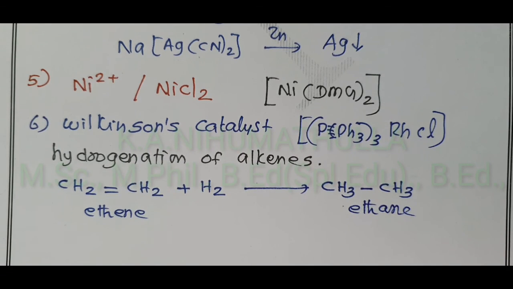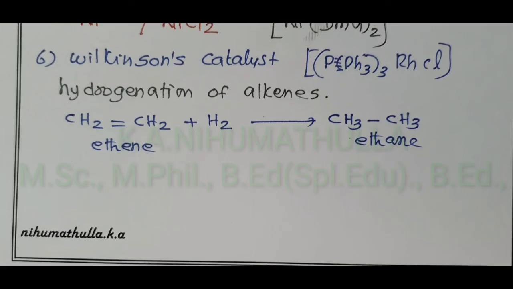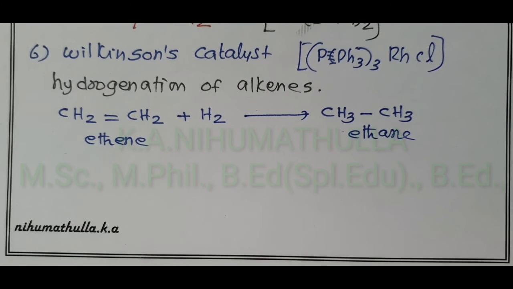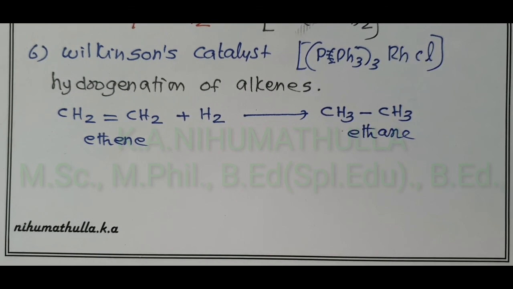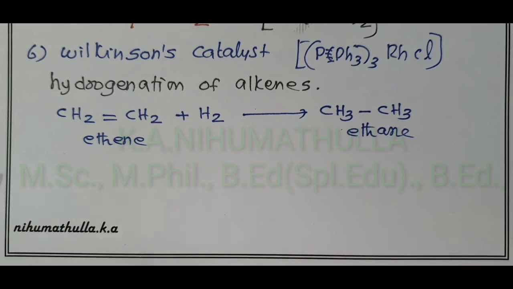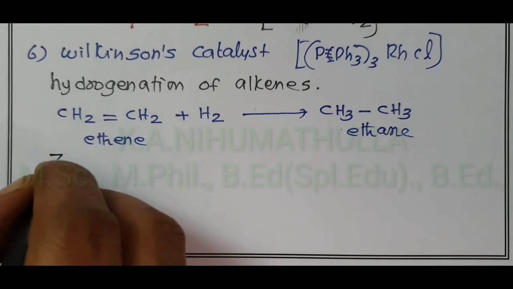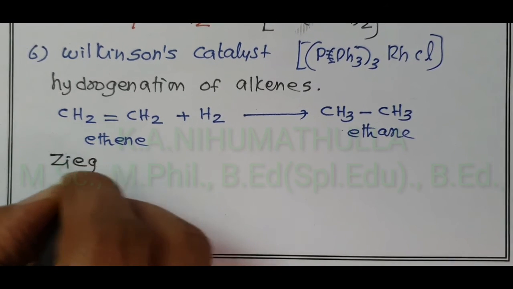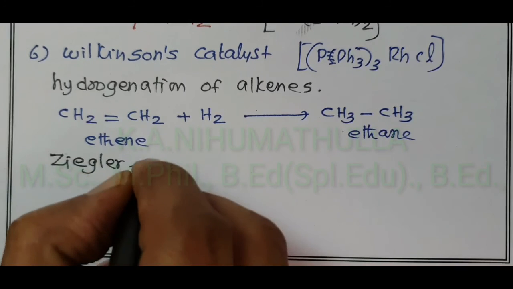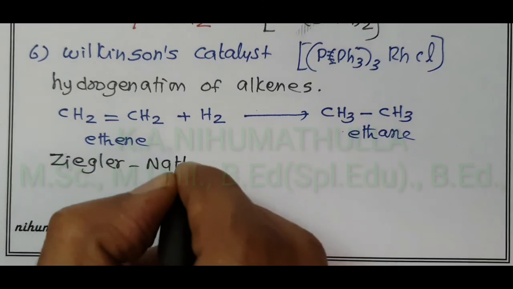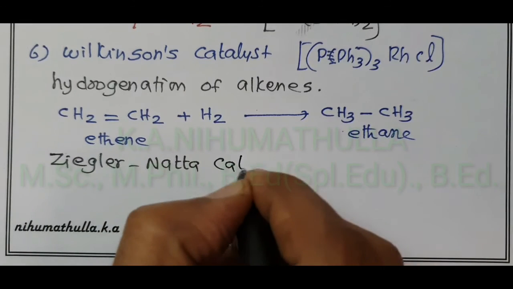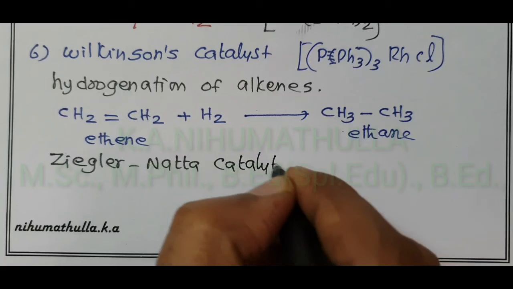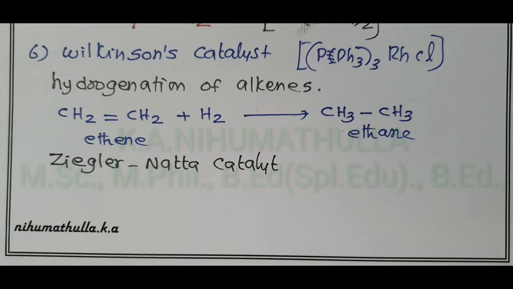One more catalyst, a well known and very important catalyst, is called the Ziegler-Natta catalyst. It is a mixture of 2 components.